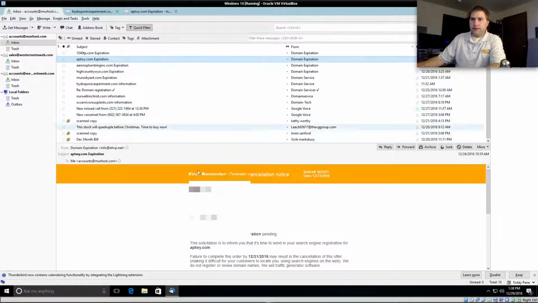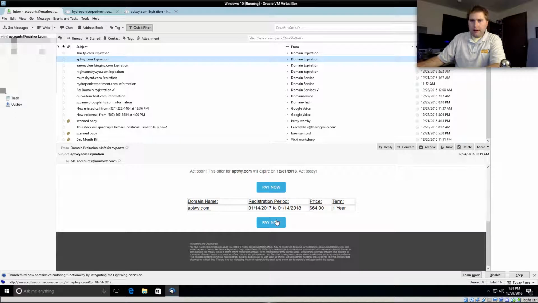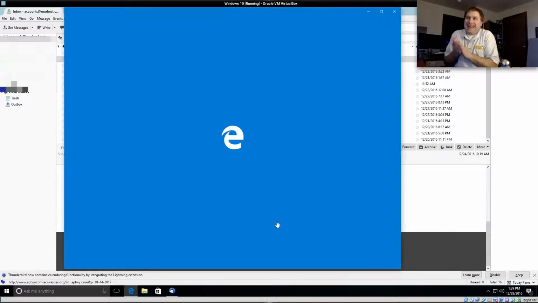Now in Thunderbird here, let me see if it's different. So here you can see the pay now. Look at the bottom of the screen, just above the Windows start menu. You'll see that it is giving you a URL. The first part is actually the URL, but what's really important anytime you get these things is the second part of it. They're creating either some type of subdomain or something in here. And this is ecivresos.org. Hey, we're safe. We're going to click it. I can click stuff.